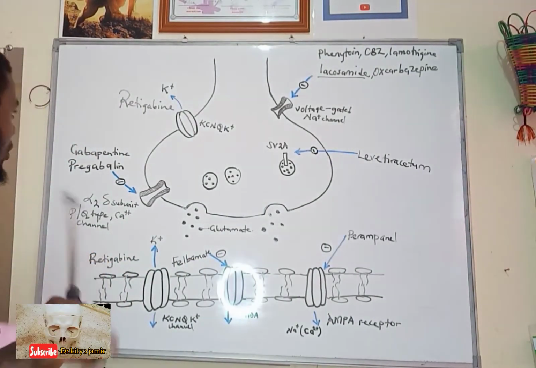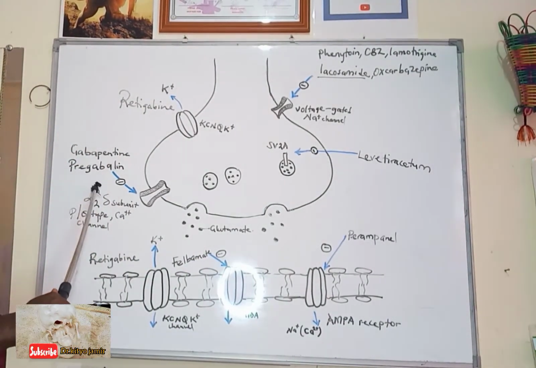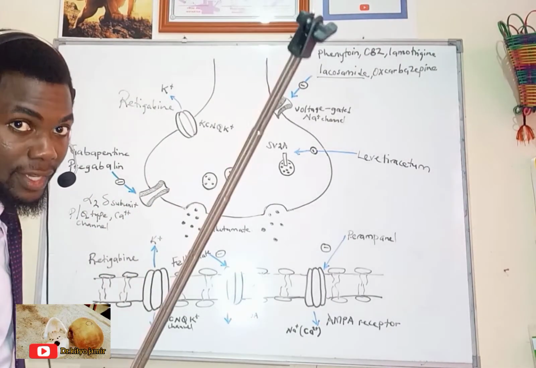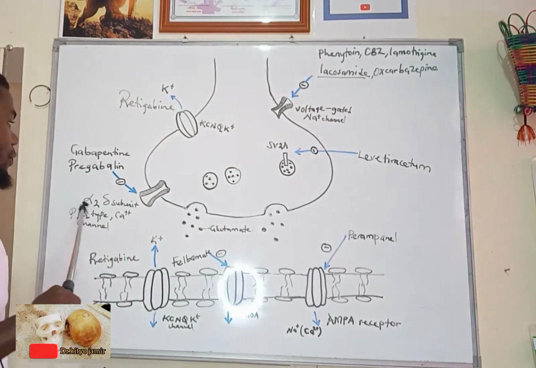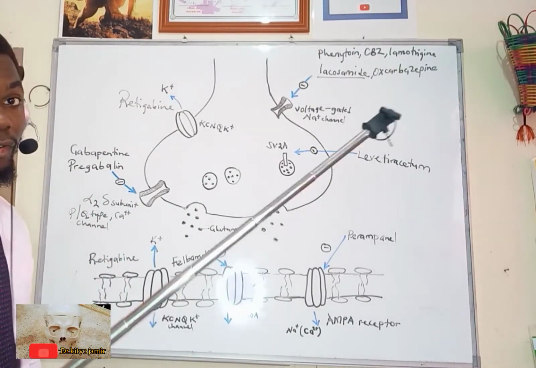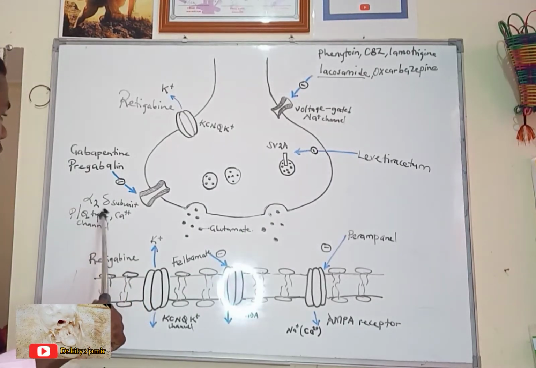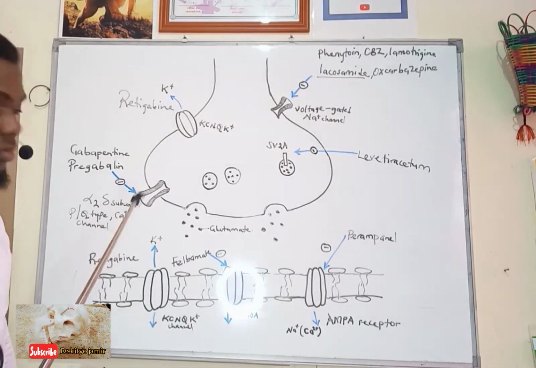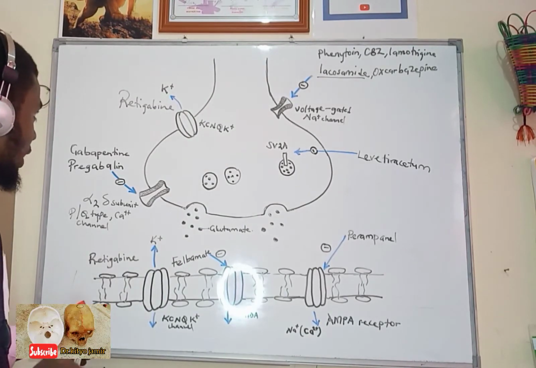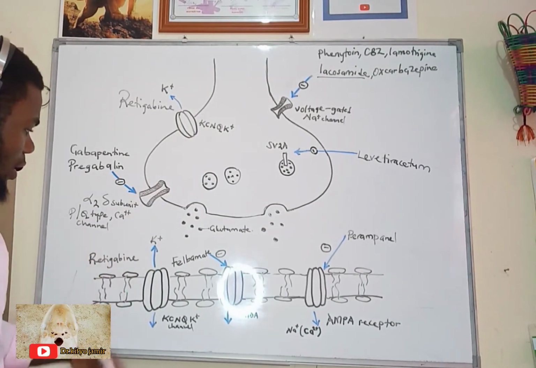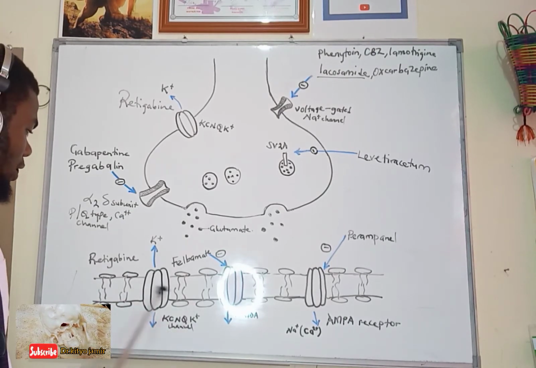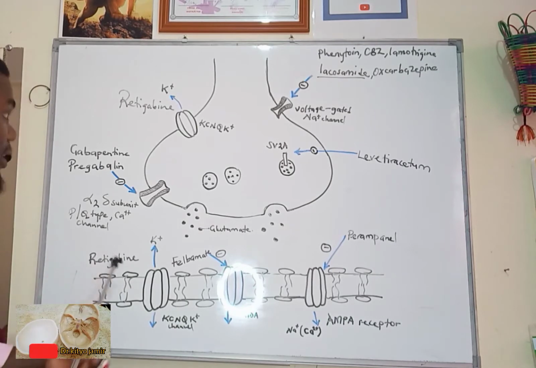Then we have gabapentin and pregabalin. These are GABA analogs, but they have another effect. They can bind on the alpha-2 delta subunit, which acts as an auxiliary subunit of the P and Q type calcium channels, inhibiting them, thus inhibiting the conduction. Another drug is a drug which opens the KCNQ potassium channels, and that is retigabine.